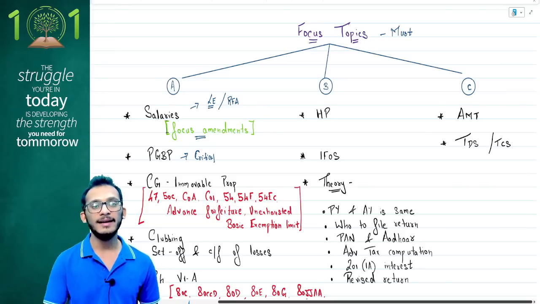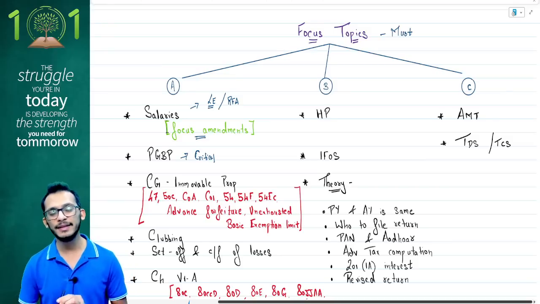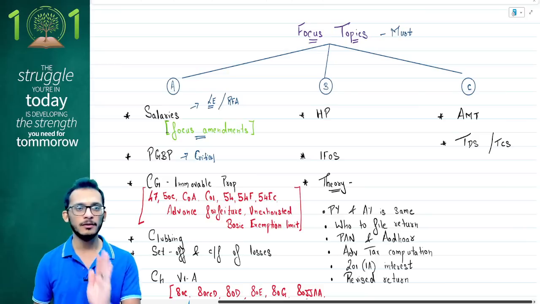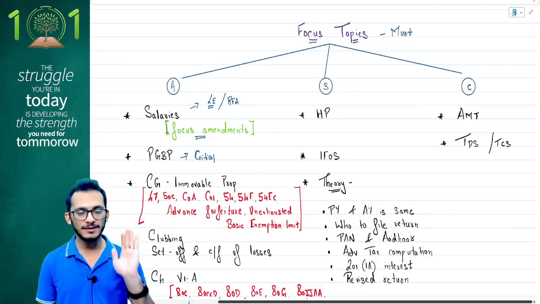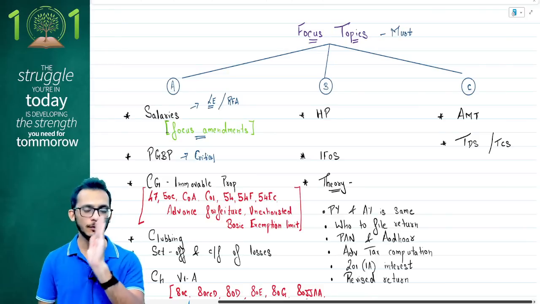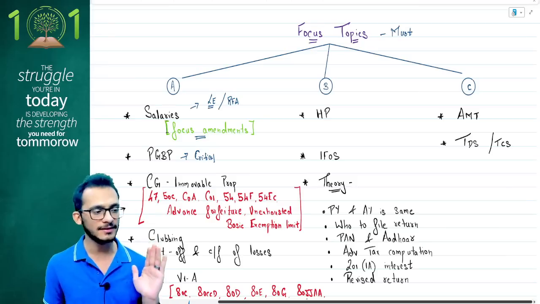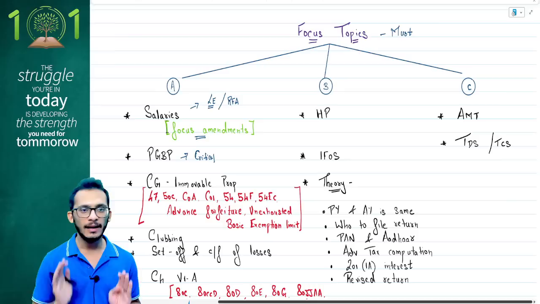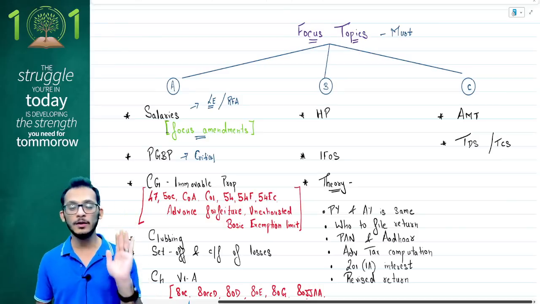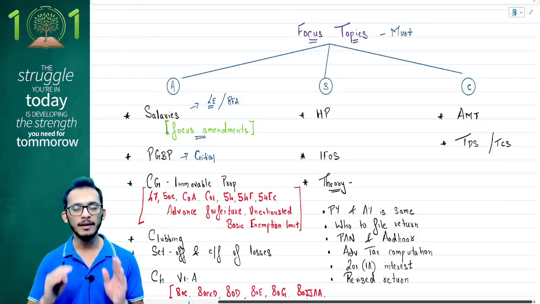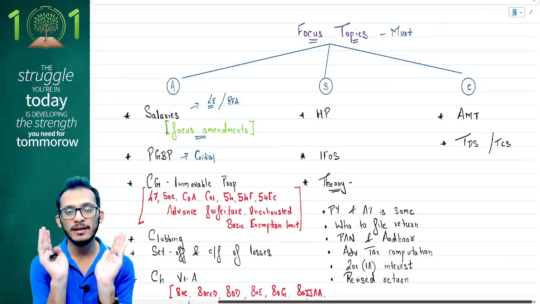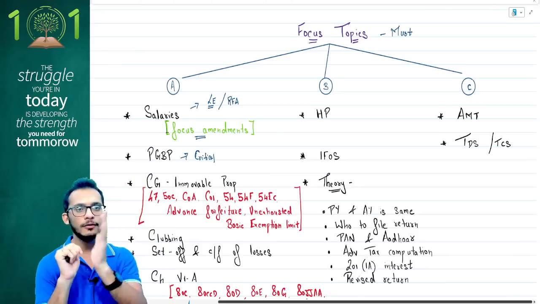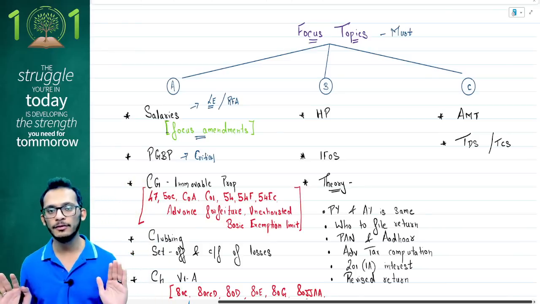Third chapter, and while other faculties may come and tell you that CG is to be treated as part B, I say CG is part A, a 4-mark question. And one thing I can assure you is that this attempt, in capital gains, only immovable property related questions will be tested. They will not test you on anything else because immovable property has n number of amendments, and therefore immovable property is what is predominantly expected to be tested in the exam. Prepare a format sheet for immovable property, and focus only on that format and go for the exams. You will 99% get the marks out of it.